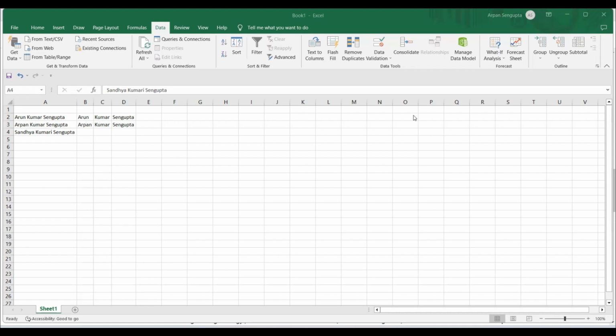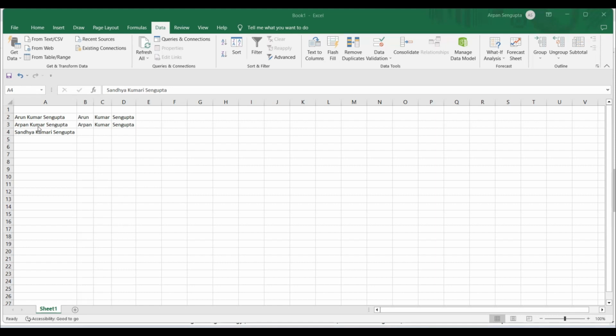and also in VBA maybe. Most of them replied 7, 8, 9, right? And then I asked them a very simple task. This is the name of my entire family. This is my father's name. My name actually does not have a Kumar, but just to complicate things, I give things like this.